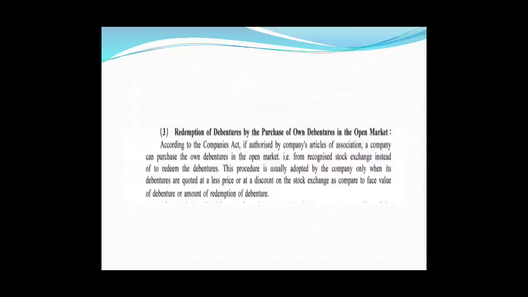So the condition is that buying own debentures should be authorized by the articles of association, and normally the company purchases its own debentures when it is getting them at less price than the face value or the redemption value.